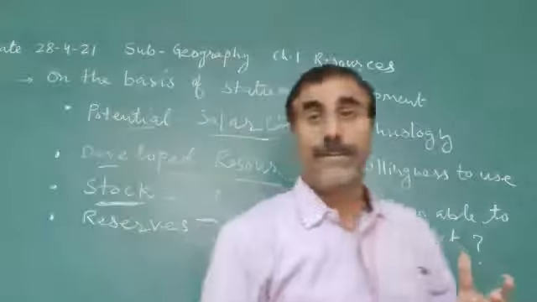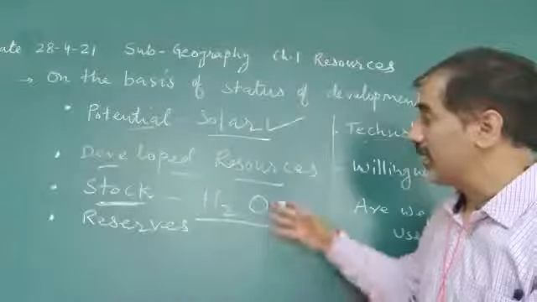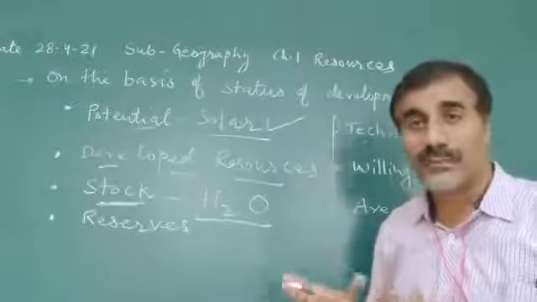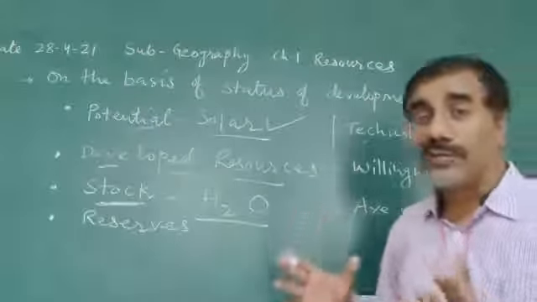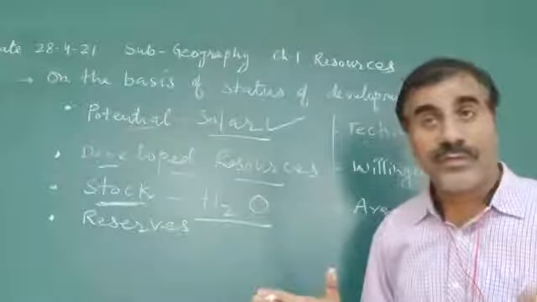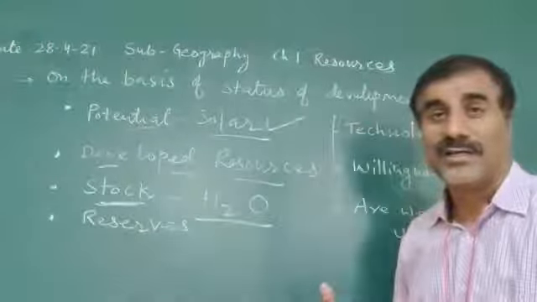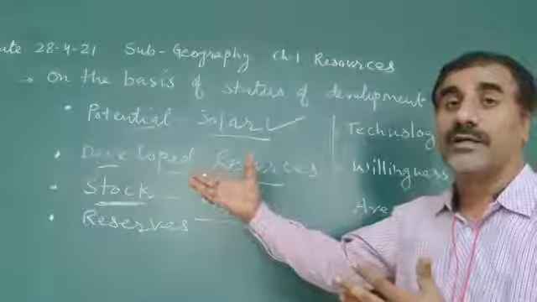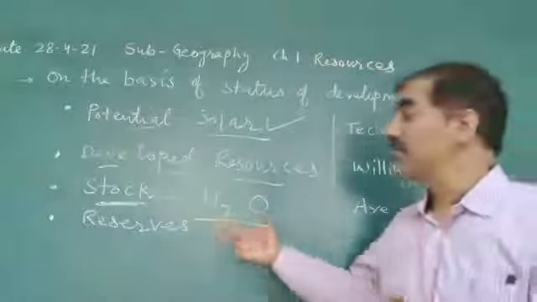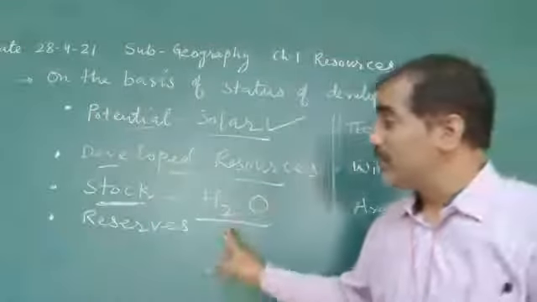Many students know, yes sir, we are able to break it down through a chemical process inside a lab, but dear, labs are not available everywhere. So such resources are in stock. Maybe we can use them later on, but such resources are considered stock resources.